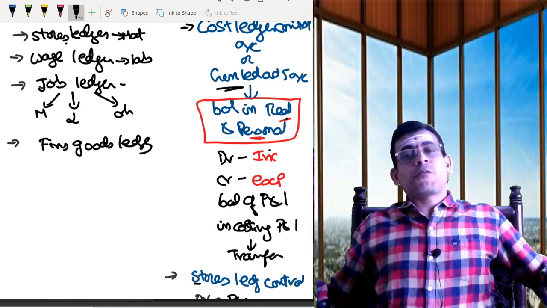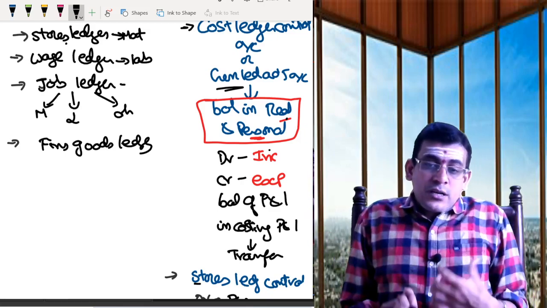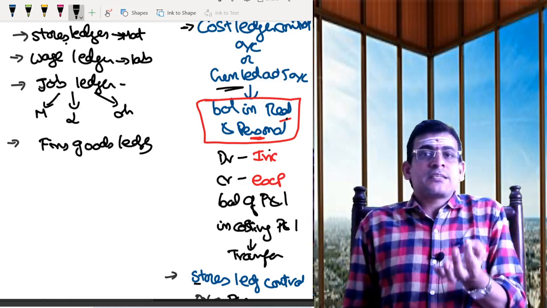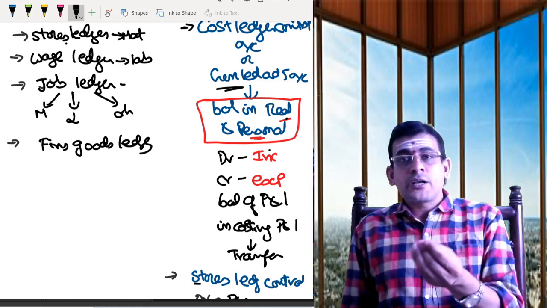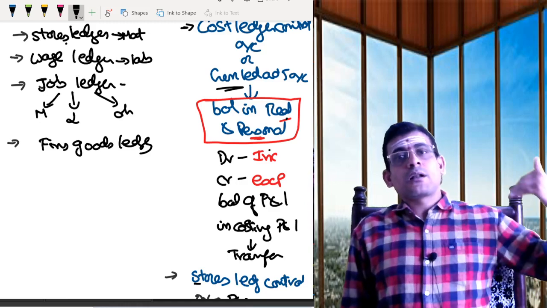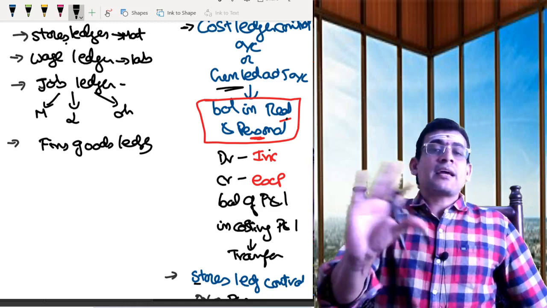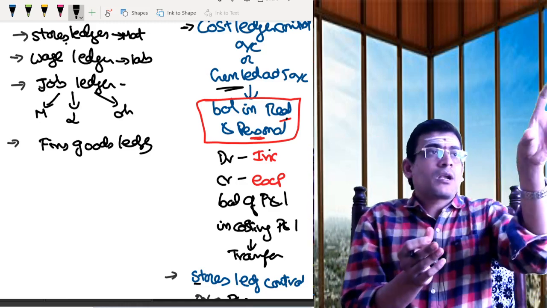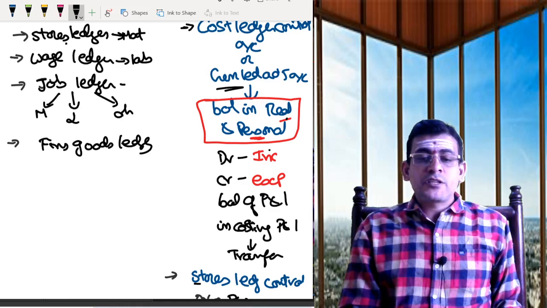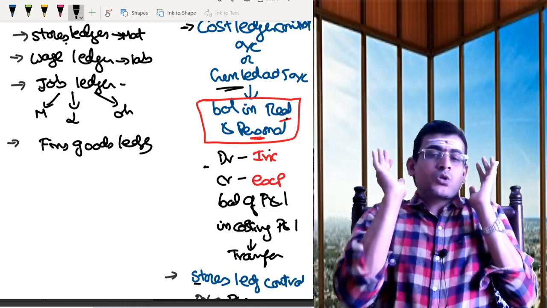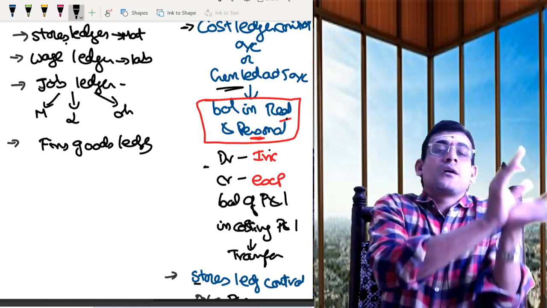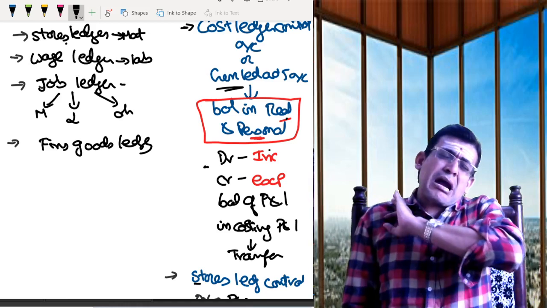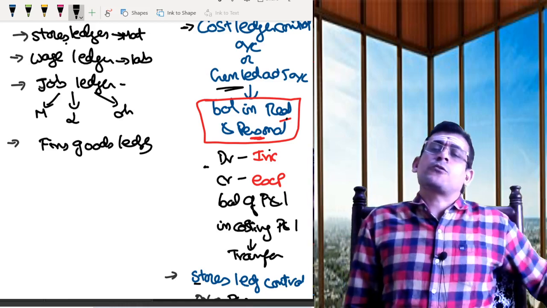If you know the flow... passing journal entries in cost accounting is new for you. But passing a journal entry in financial accounting is not a new term, not a new concept. You are learning it since your childhood. So that's not a different aspect at all. The only thing you need to understand is the flow. That is the reason I had mentioned which account is to be debited and which is to be credited. If you know from where I should start, where I have to move, and where I have to end, this chapter is a very, very easy chapter for you. Clear?